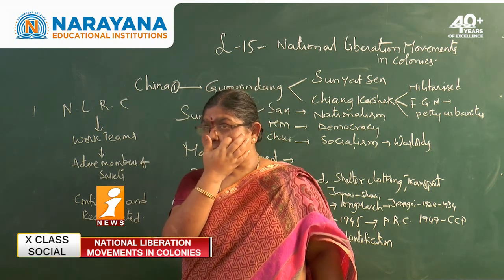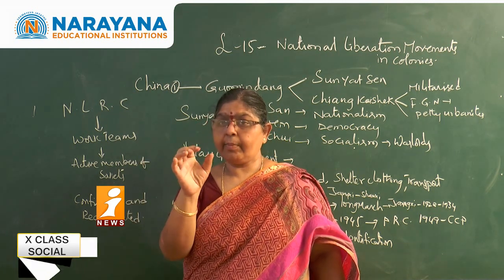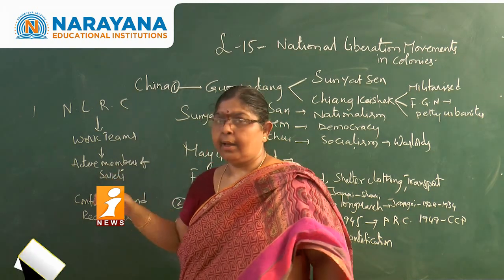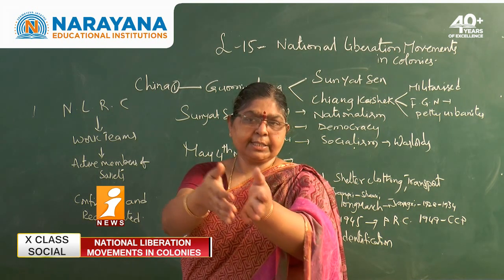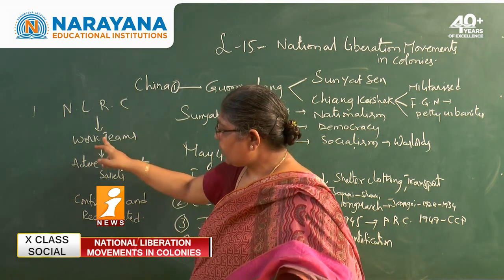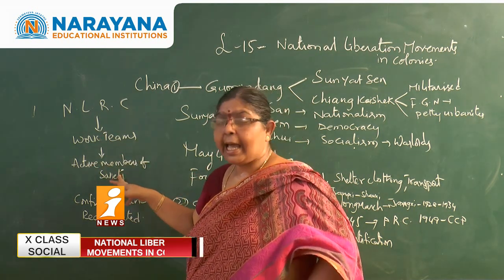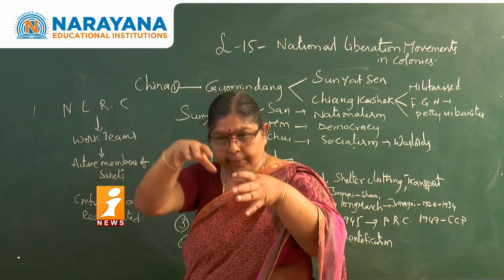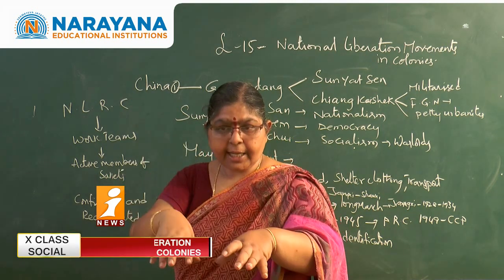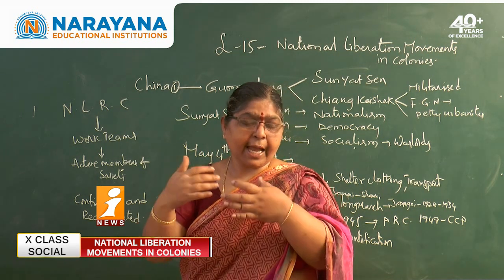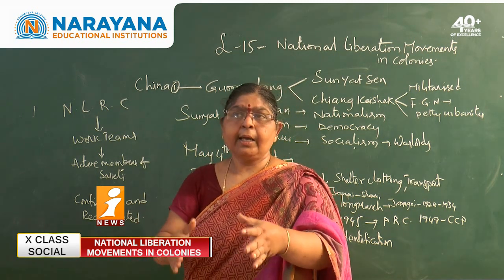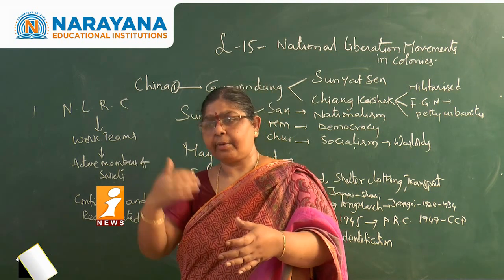See, we can compare this with local self-government in India. The local people know who the landlords are and who the peasants are. So the work of these work teams was to identify the active members of the Soviets of that particular village. In that village, they identified the very good members among the peasants and laborers, and took information from them.